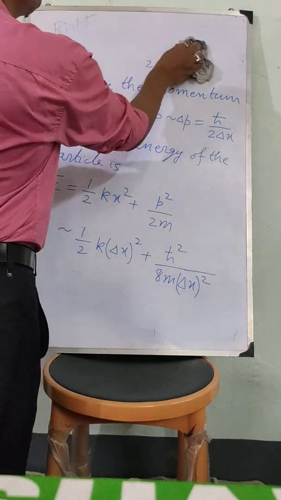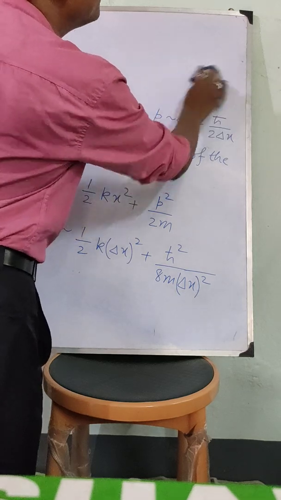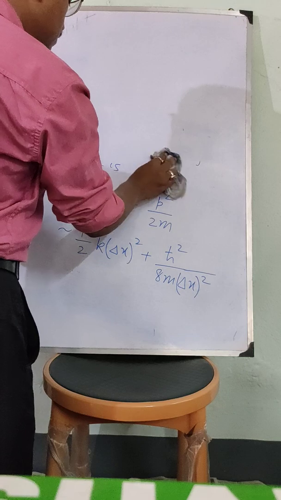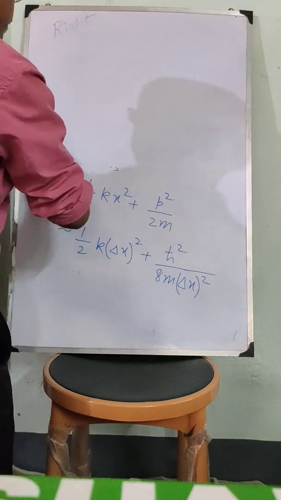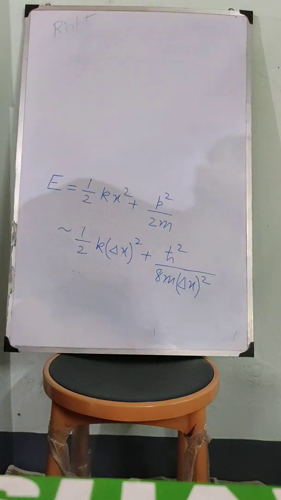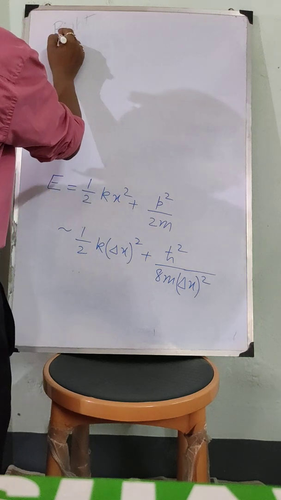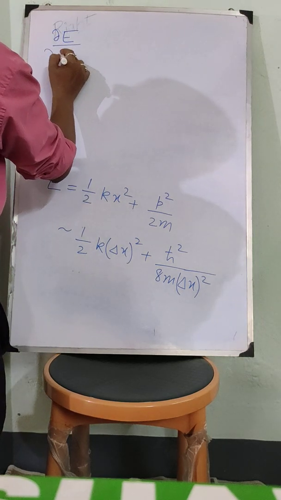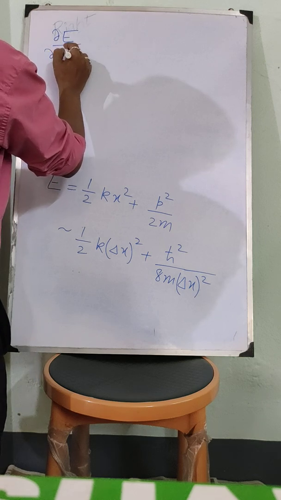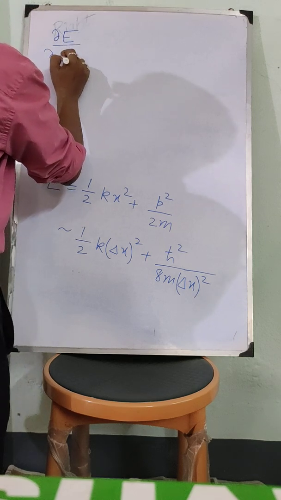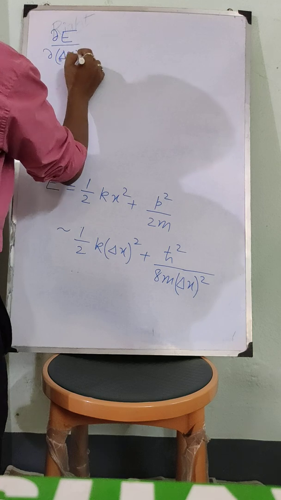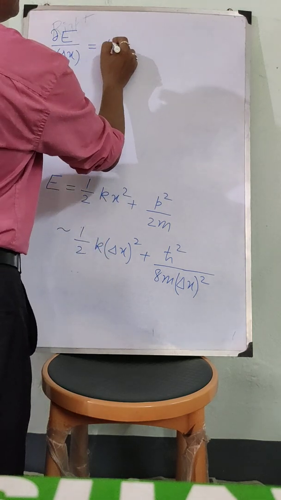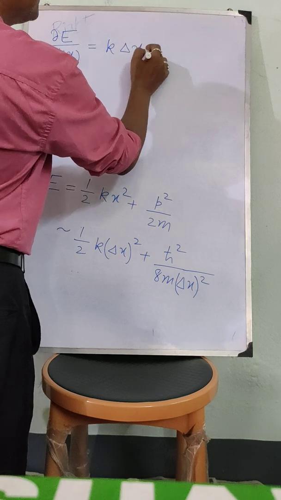So del E by del delta x, if you differentiate, from here I will get k into delta x.